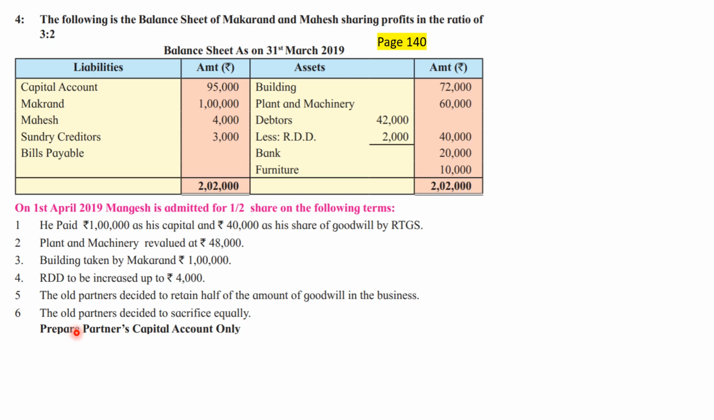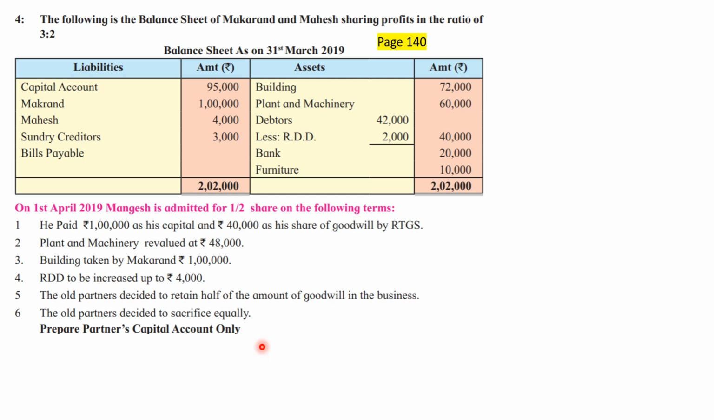And what are we supposed to prepare? Only the partners capital account. Now be careful, in the partners capital account we'll have the opening balance. On the liability side there is no general reserve, there is no reserve fund, there is no P&L account. On the asset side also there is no P&L account. So there is lesser attention, the opening balance will be there. Then Mangesh will bring in capital. The entry for capital brought in by Mangesh will have to be considered. Mangesh will bring in goodwill. The entry for goodwill brought in by Mangesh will have to be considered.